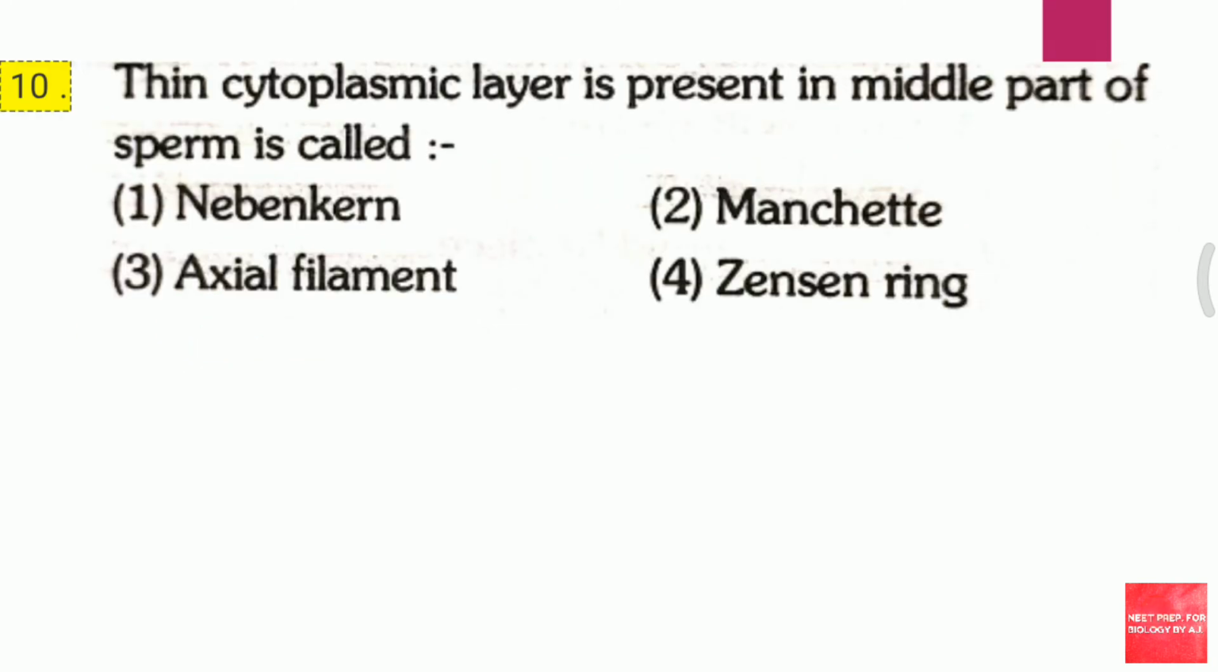Question 10. Thin cytoplasmic layer present in middle part of sperm is called first nebenkern, second manchette, third axial filament, fourth Jensen ring. Thin cytoplasmic layer present in middle part of sperm is called. The answer for this question is second, that is manchette.